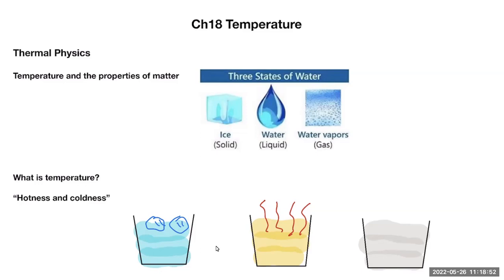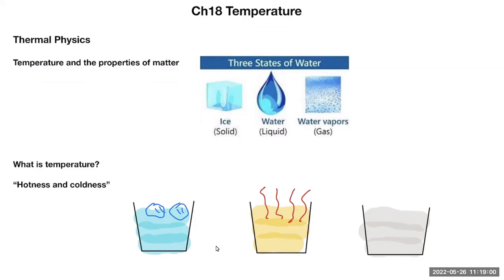Look at this example. Suppose I have 2 cups of water. One is ice cold, the one on the left. And then we have another one on the right. That one is very hot, steamy hot.